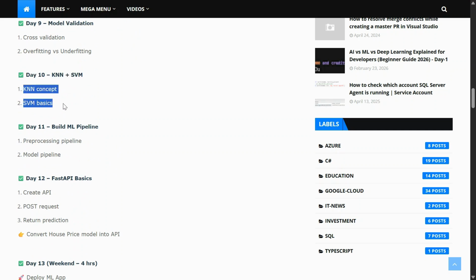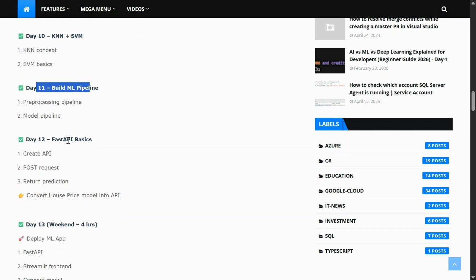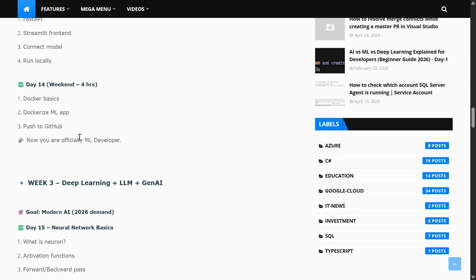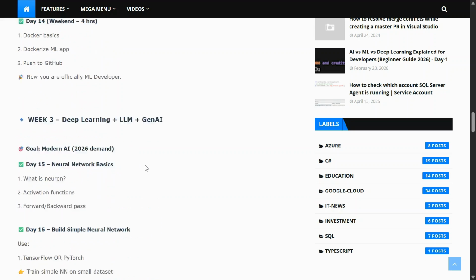Then build ML pipeline, FastAPI basics, and then we need to spend 4 hours, and this is day 13. So deploy ML. Then day 14 is Docker basics, Docker ML app.